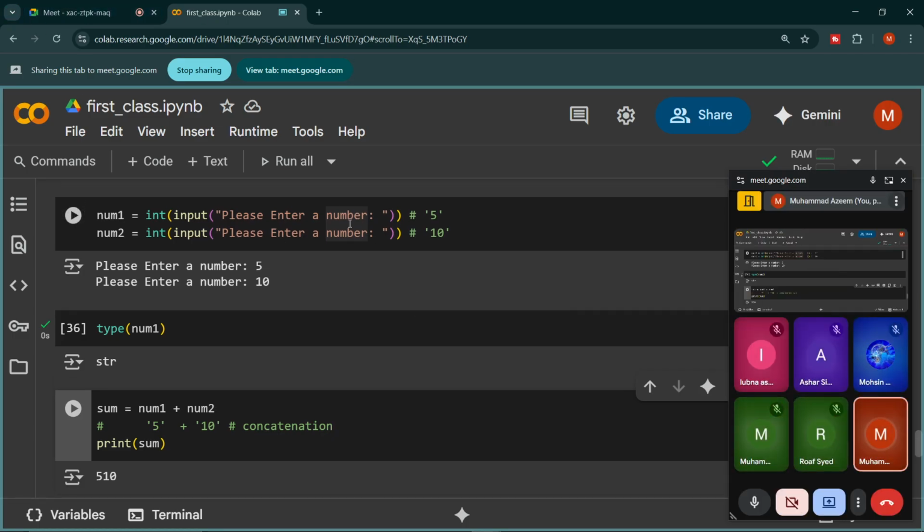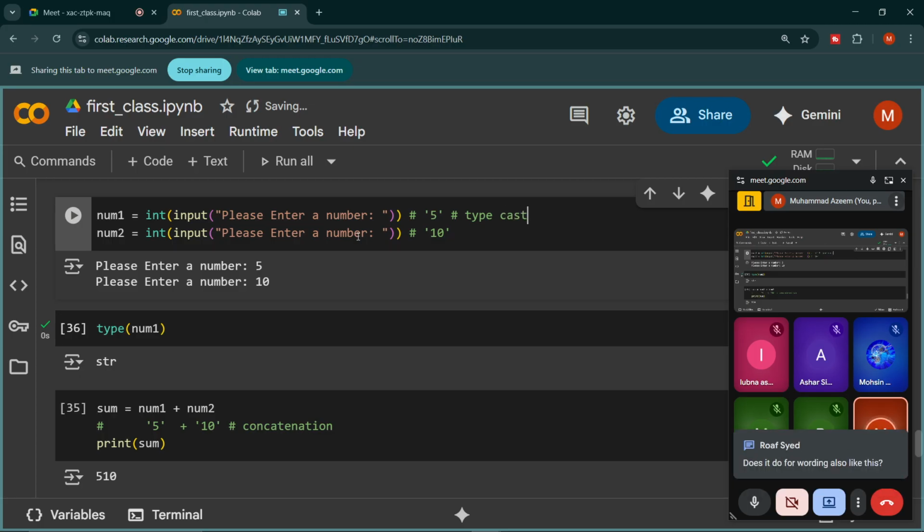Okay, fine. So now what I have done, I have actually changed the data type from string to integer in both the lines, right? And one more important concept here, that whenever we are changing the data type, we call the process typecasting.